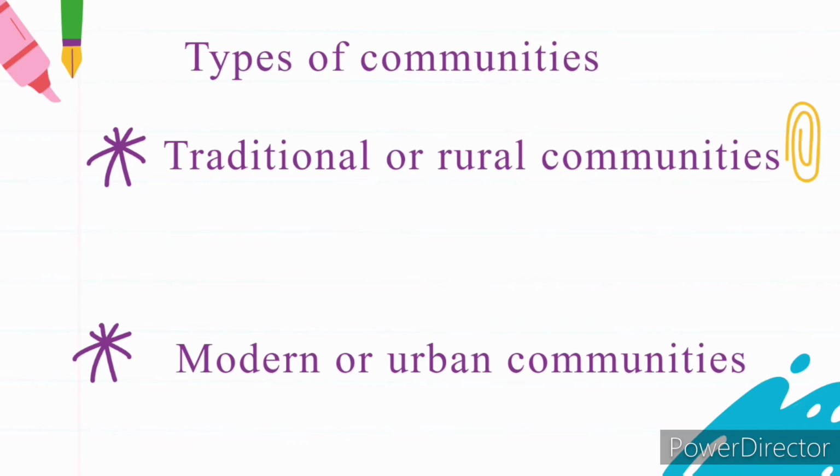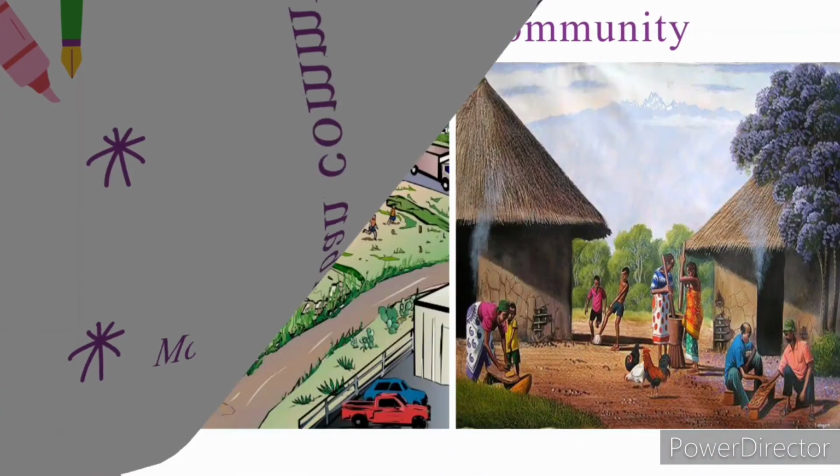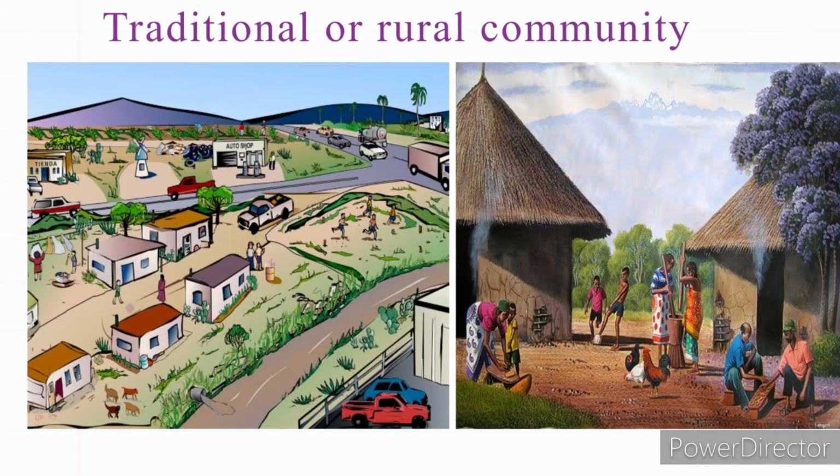Now let's look at them one after the other. In a traditional or rural community, people live together in the same place because of their language. They speak the same language, because of their culture, their religion, their traditions, and their festivals.